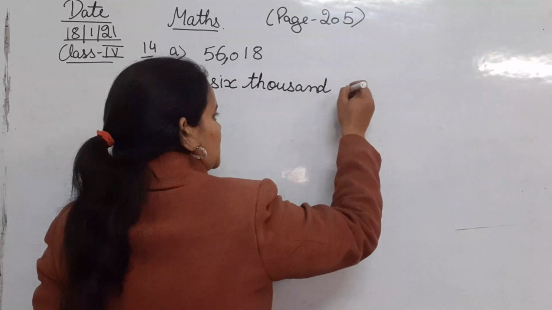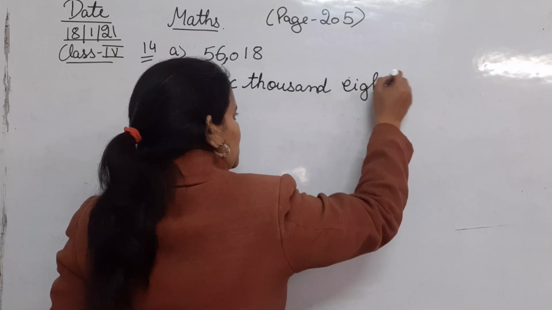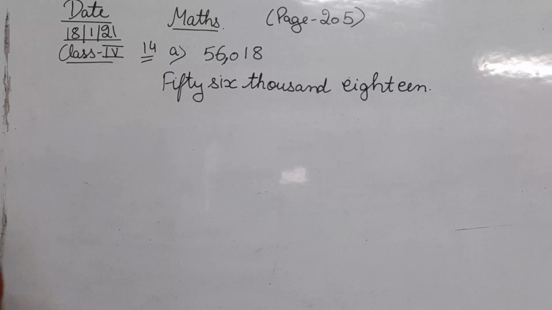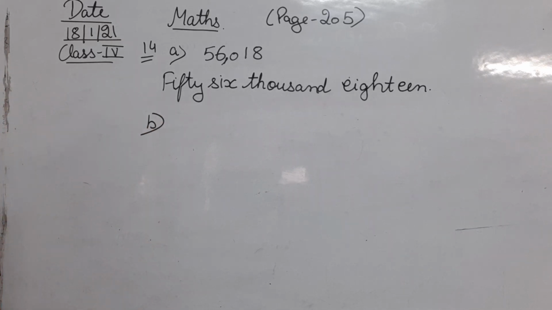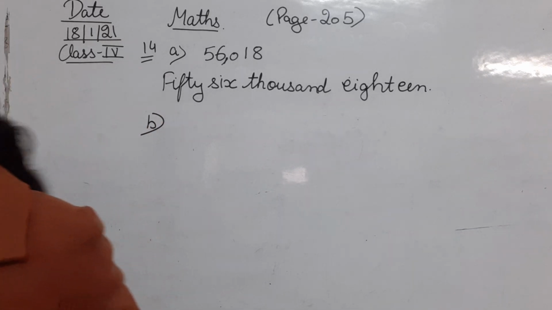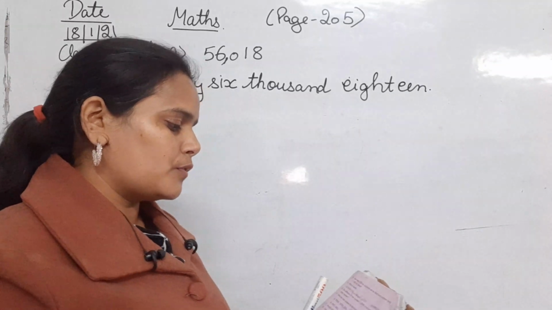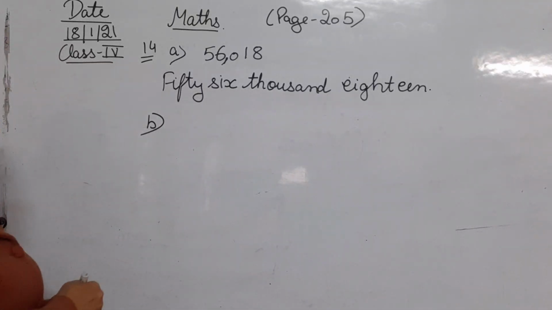Fifty-six thousand eighteen. In the B part, the next number is given, that is 45,907.